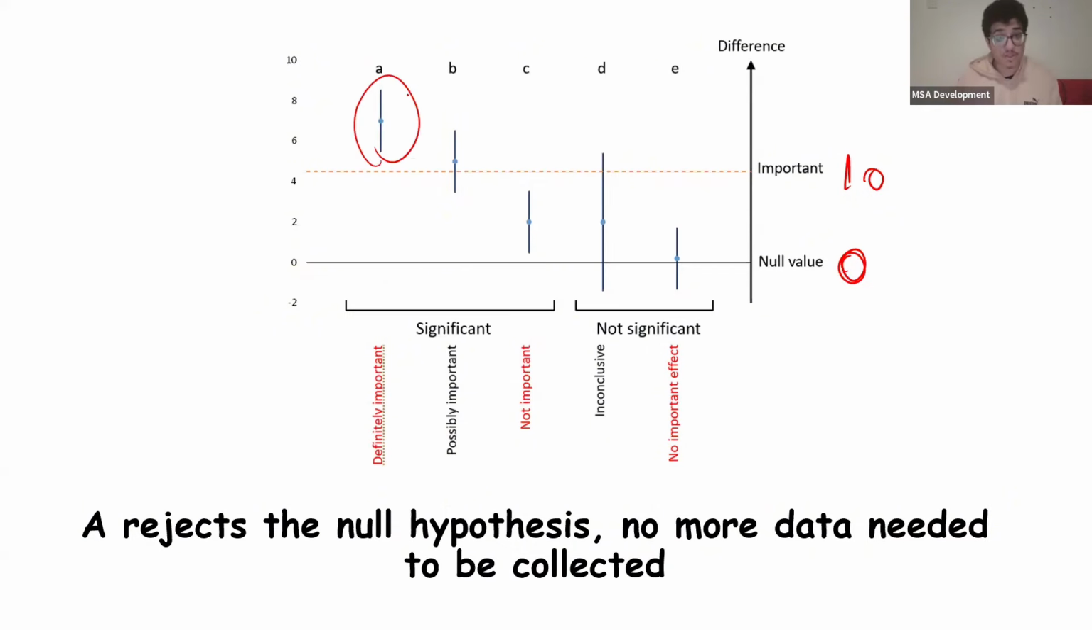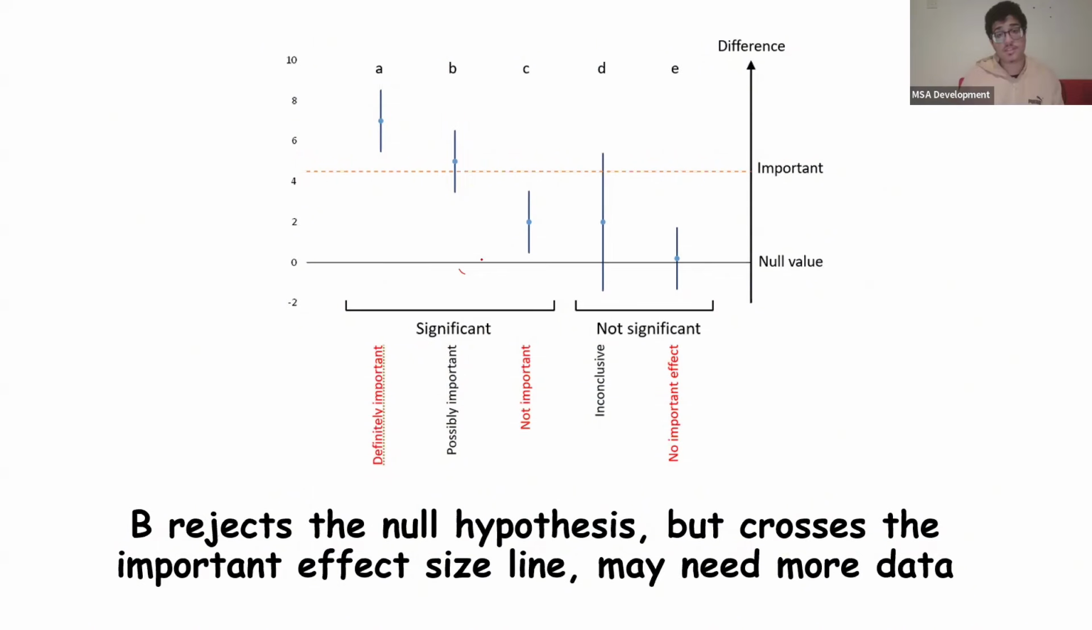and it's clinically important because it passes that importance mark. B, on the other hand, is statistically significant because it doesn't touch the null value, but it touches the importance value. Because it touches the importance value, there's a chance that the mean is under here, maybe at 8, for example, which means that it's not clinically significant. So we want to get more data, and if we do, we can maybe shrink the confidence interval enough to either go above the importance line or to get some conclusive evidence. So B might need more data.